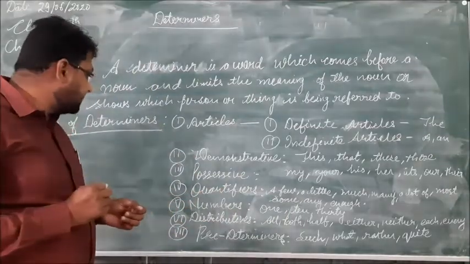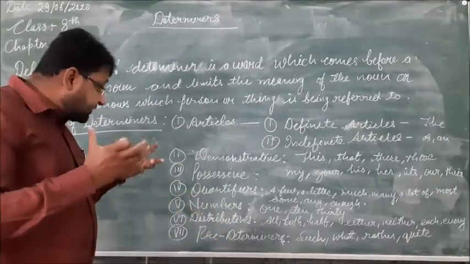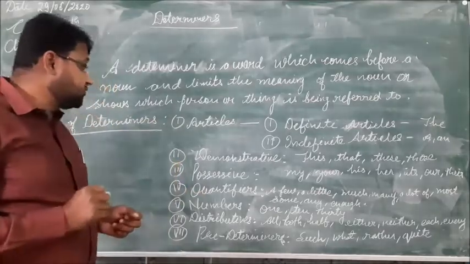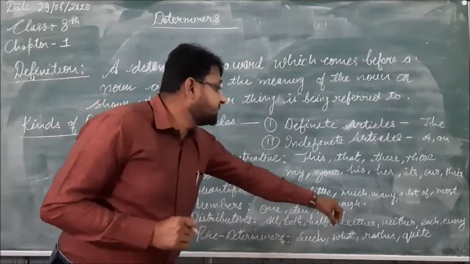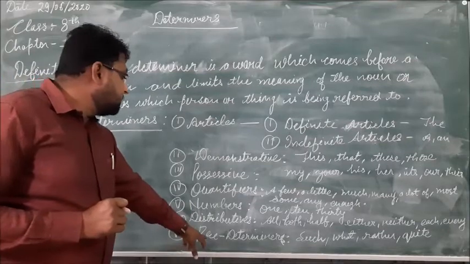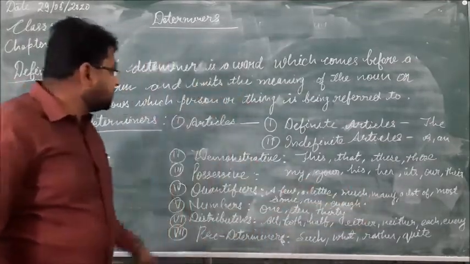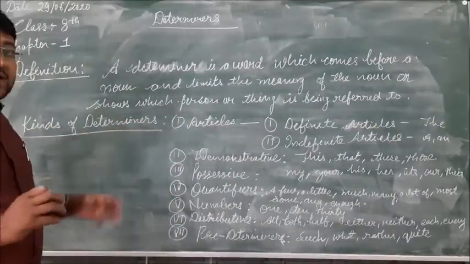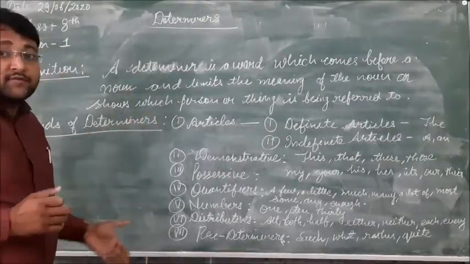Next is the distributive determiners, as the word itself tells: all, both, half, either, neither, each, every. And the last one is the predeterminers: such, what, rather, quite. So you can see all kinds of determiners here, and now I will explain these kinds.